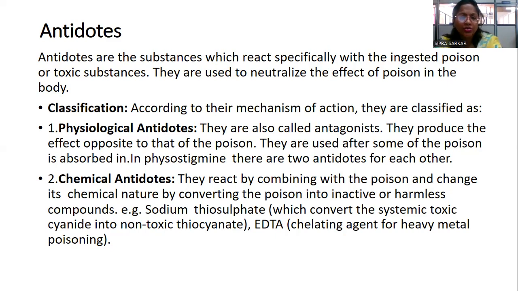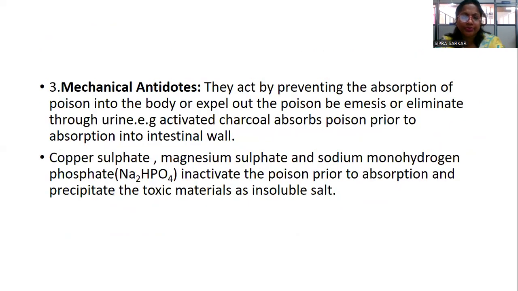In case of chemical antidote, they react by combining with the poison and change the chemical structure, converting the poison into an inactive or harmless compound. That is sodium thiosulfate, which converts the systemic toxic cyanide ion to non-toxic thiocyanate. EDTA is one of the chelating agents for heavy metal poison.